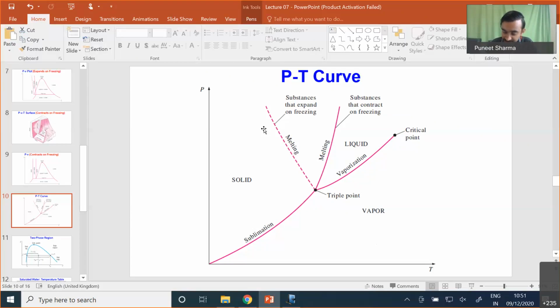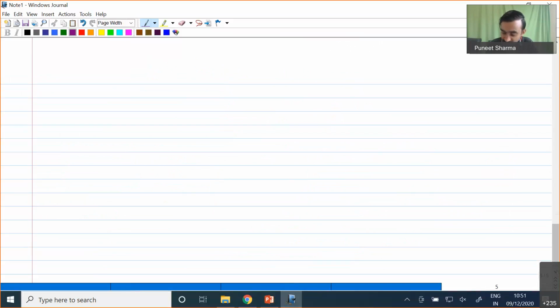Now after this, let me give you a very brief idea about the two-phase region. Till now I have given you the idea about the different property diagrams, shown you how our different property diagrams look, and what properties of the substance are associated with the typical nature of our property diagram. Now one additional thing I want to show over here is my two-phase region.